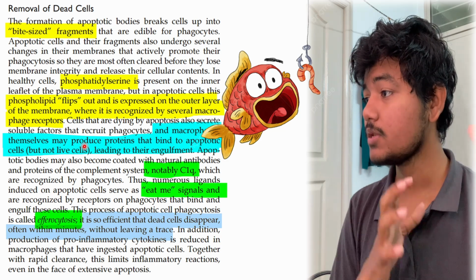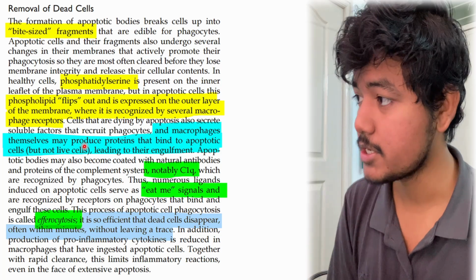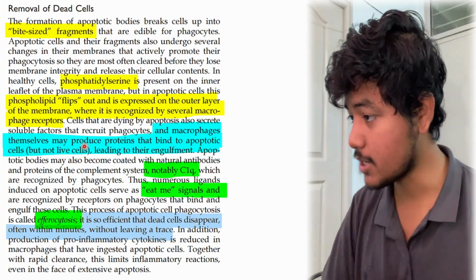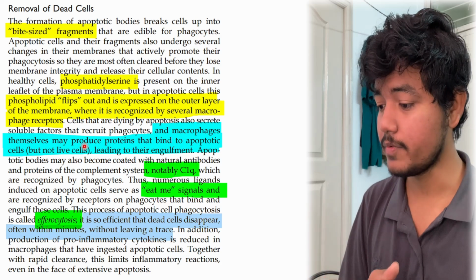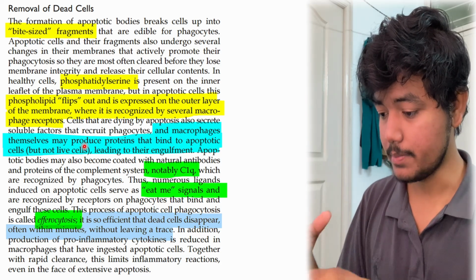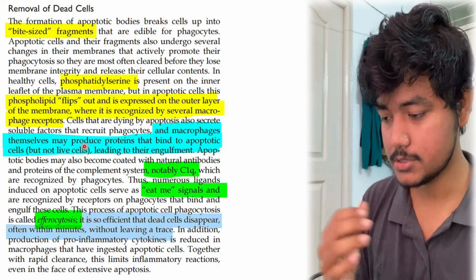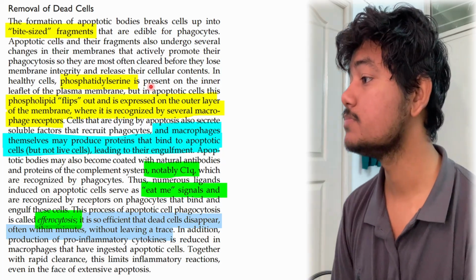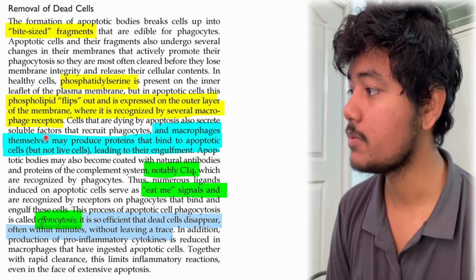So the macrophages can find this phosphatidylserine, they quickly come and understand, okay, this cell is undergoing apoptosis, so let me just wait, let the apoptosis happen, let the formation of blebs and everything happen. Once it breaks down into its components, they quickly engulf it.